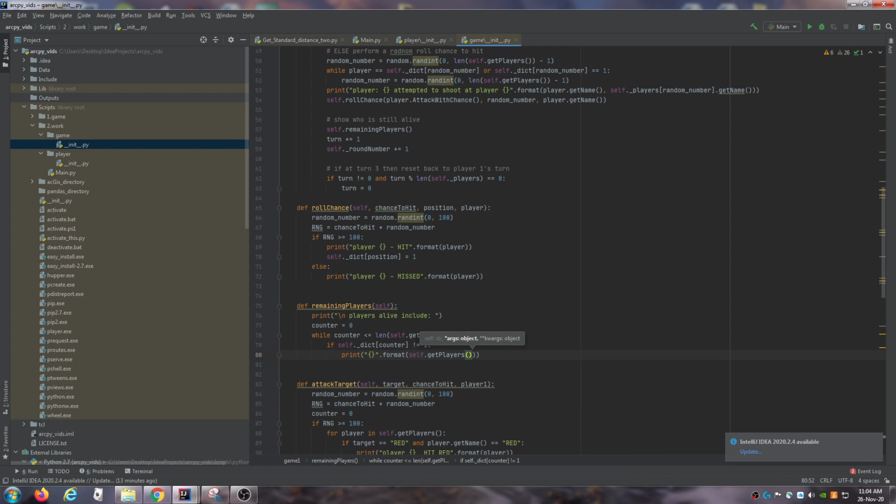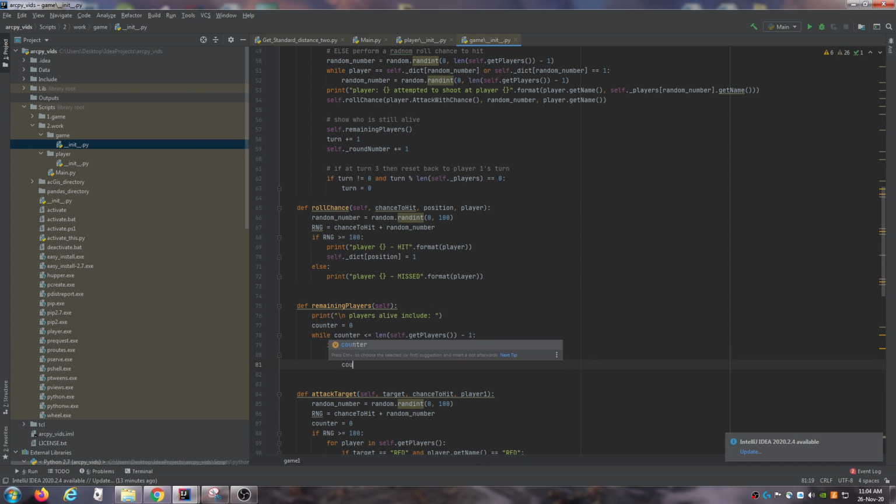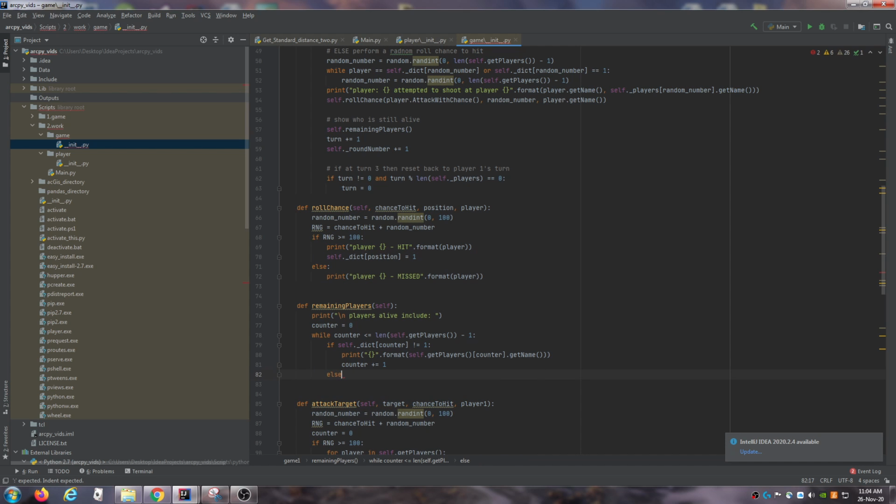We're just getting the remaining players. Counter plus equals 1. Else, if the position was a 1, we still need to increment the counter even if there's no actual player there, so that we can keep cycling through, otherwise it won't cycle through.